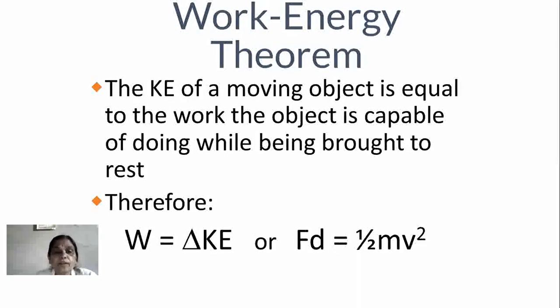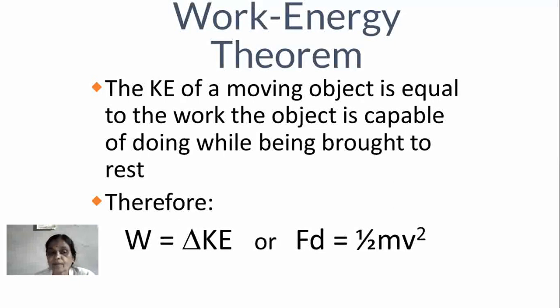The kinetic energy of a moving object is equal to the work the object is capable of doing while being brought to rest. So the work energy theorem is defined in another way: the kinetic energy of a moving object is equal to the work the object is capable of doing while being brought to rest. Hence it is given as W is equal to kinetic energy, or F s is equal to 1/2 mv squared.